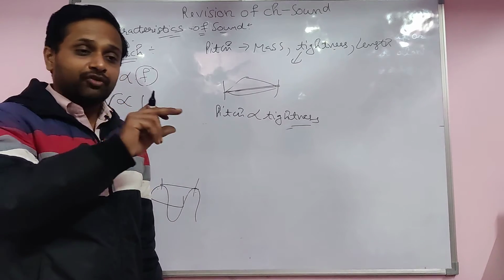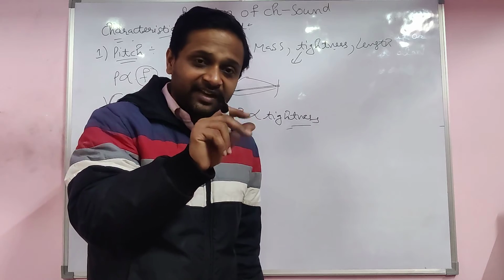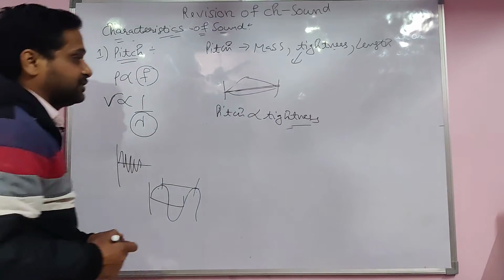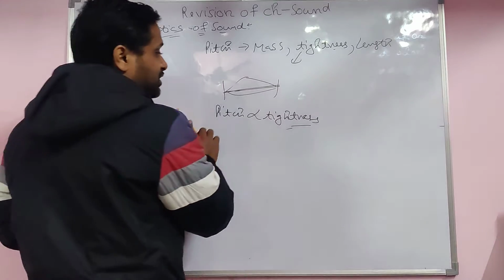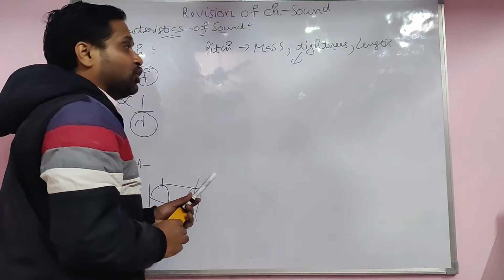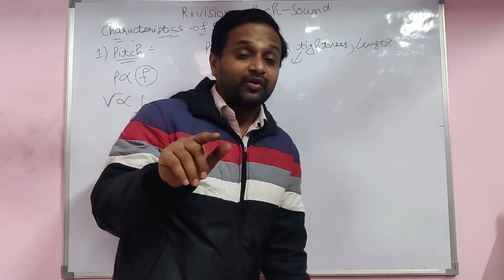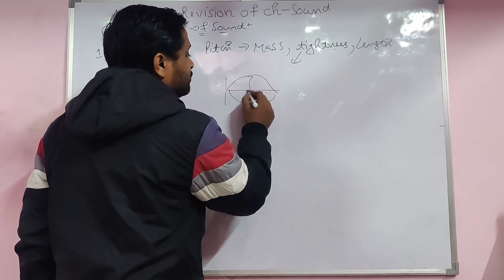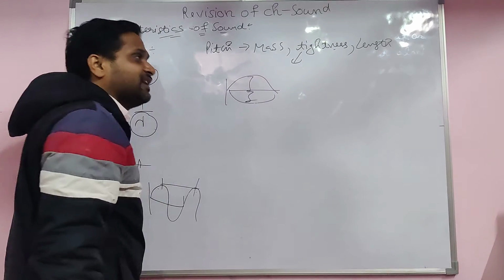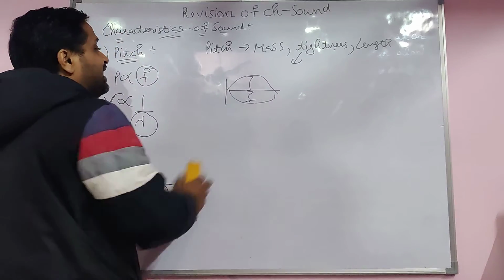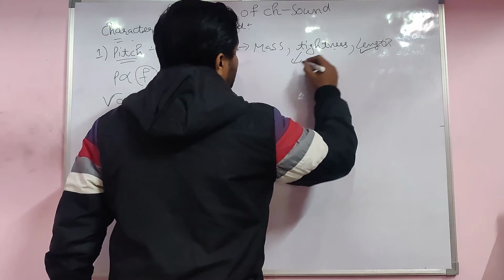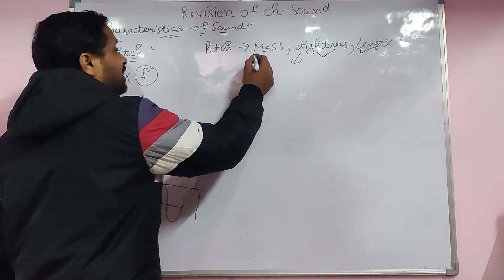You see the strings of the guitar are very tight. That's why there is more vibration and more pitch. If tightness is very less, the string is loose and the vibration is very less. If you take a long step, amplitude is more, frequency is less. If frequency is less, pitch is also less. That is directly proportional.